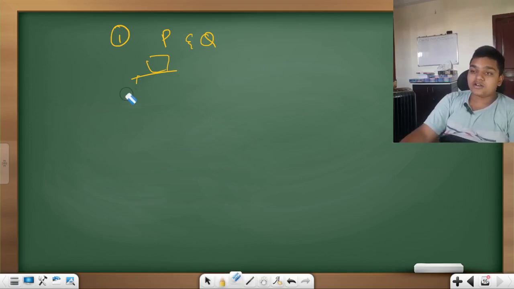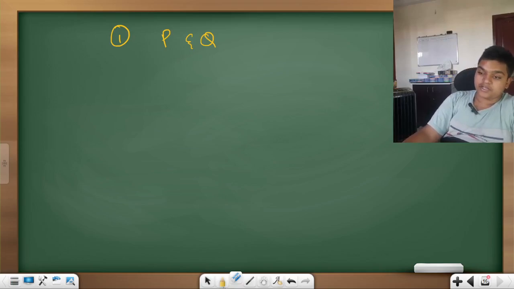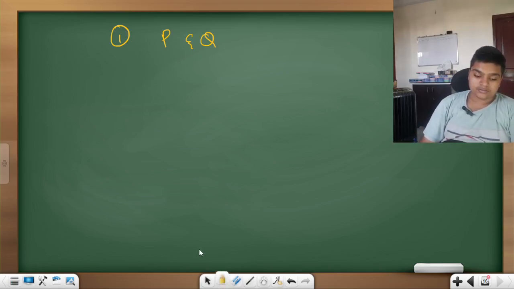If there are two cars P and Q starting from a point at the same time, their positions are represented as xp.